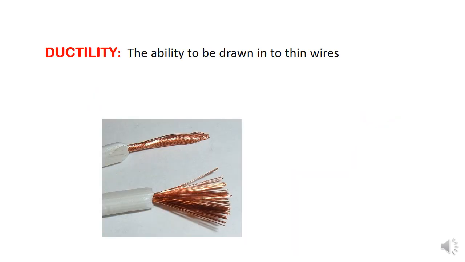Next property is ductility. The ability to be drawn into thin wire is known as ductility. Here I have given a figure. You can see the thin copper wire here. And it is known that from 1 gram of gold you can make 2 kilometer length of wire. Just imagine how much will be 1 gram of gold and how much will be this 2 kilometer of length. Then you will understand the ductility of gold. And gold is considered as the most ductile element.